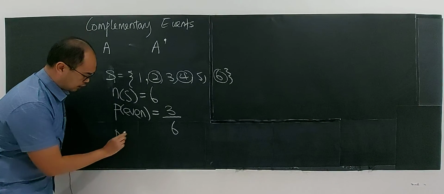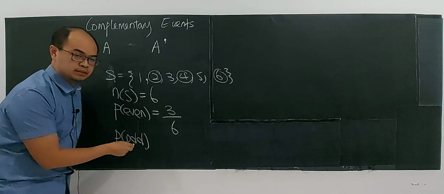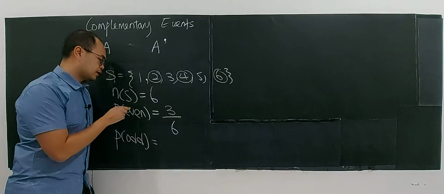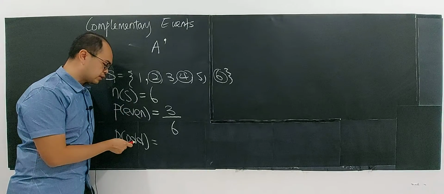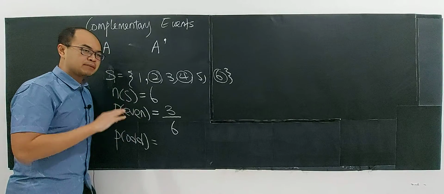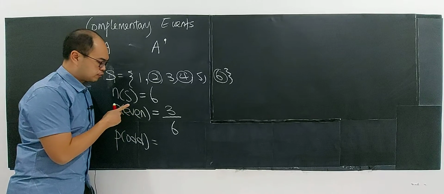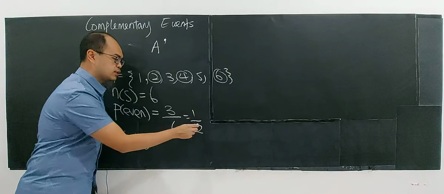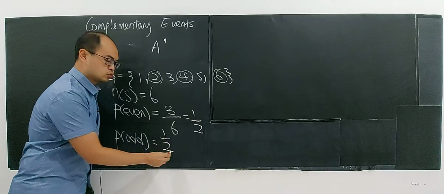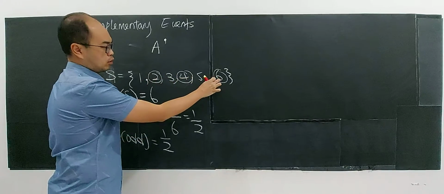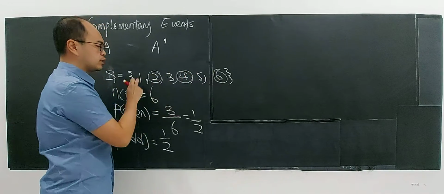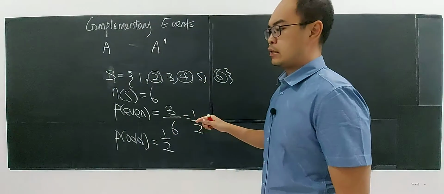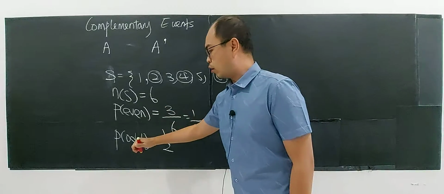Definitely, you know that the odd number is the complementary event of even number, and the even number is the complementary event for odd number. What is meant by complementary events? If the probability of getting an even number is 1 over 2, then the probability of getting an odd number is also 1 over 2. If it is not an even number, definitely it is an odd number. So they cannot happen at the same time. It is either an even number or an odd number.